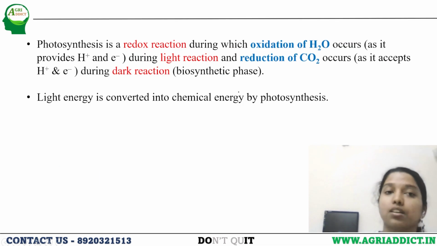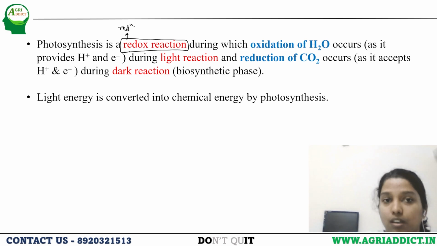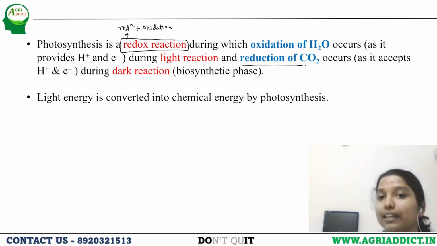Next. Photosynthesis is a redox reaction. Why are we saying it is a redox? Because reduction as well as oxidation is taking place. Carbon dioxide is getting reduced and water is oxidized. Why oxidation of water? Because it provides hydrogen ion and an electron in the light reaction.